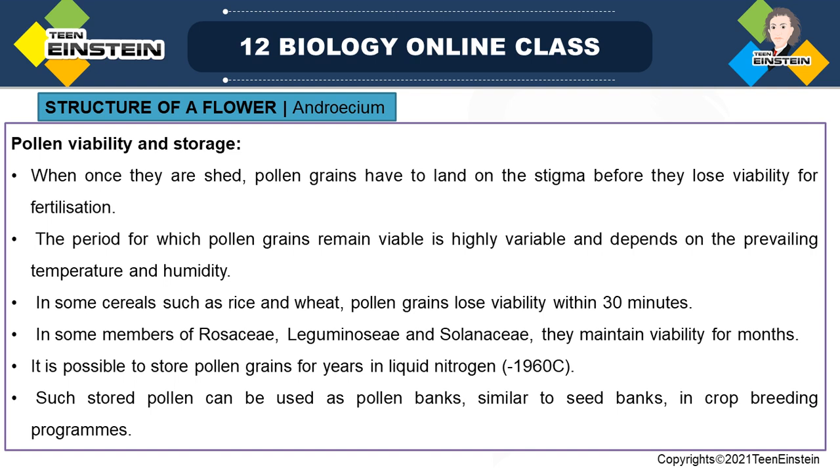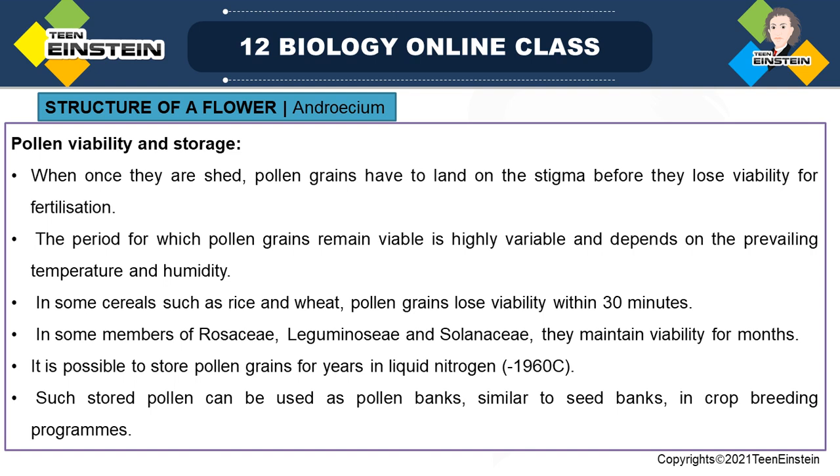In some cereals like rice and wheat, pollen grains will lose viability within 30 minutes after shedding, right? And in other members like Leguminosae, Solanaceae and so on, the pollen grain will be viable for up to a few months. So it is possible to store this pollen grain for years in liquid nitrogen. We can make use of that property.